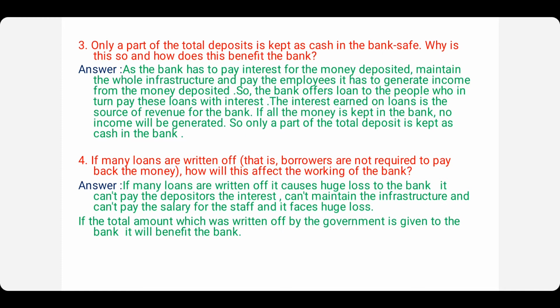Okay, so if the loan is written off, whatever loan it has given to the borrower is not coming back to the bank, and the bank faces a huge loss. So it cannot pay the interest to the person who has deposited, and maintaining the infrastructure, the rent for the building, everything, it faces huge difficulties. If at all the government gives the bank the money which it has written off, the bank will be benefited. The bank can go on with its work.